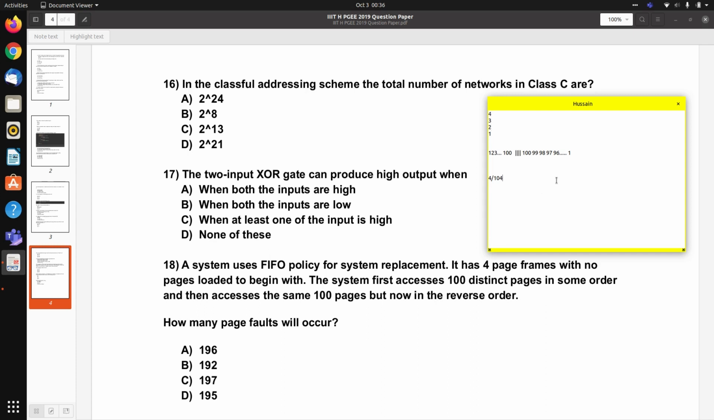So we notice that out of 200, 4 are hits and 196 are misses. So the number of misses is 196, or we can say the number of page faults will be 196. So the correct answer for question number 18 is A.